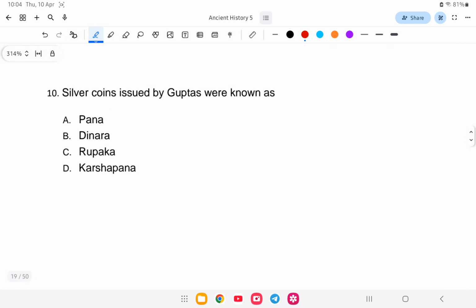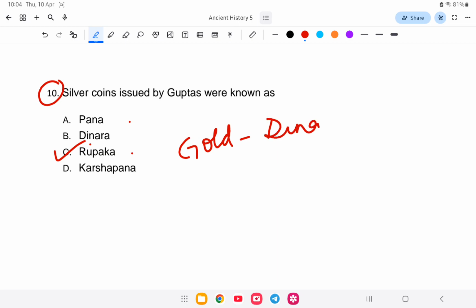Silver coins issued by the Guptas were known as what? Is it panna, dinara, rupaka, or karsha? So silver coins are known as rupaka, and gold coins are known as dinara. Remember this. Dinara is for gold coins and rupaka is for silver coins.